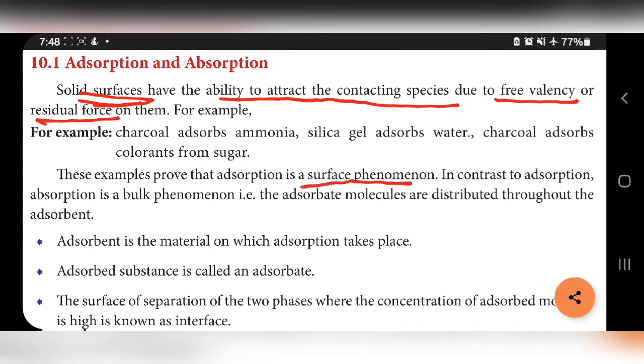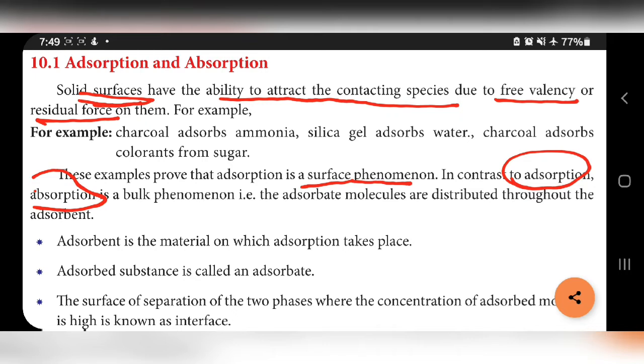In contrast to adsorption, absorption is a bulk phenomenon. Adsorption takes place at the surface only. Absorption is the bulk phenomenon, which means it takes place in the whole bulk. That is, the absorbate molecules are distributed throughout the absorbent. That is called what? Bulk phenomenon.